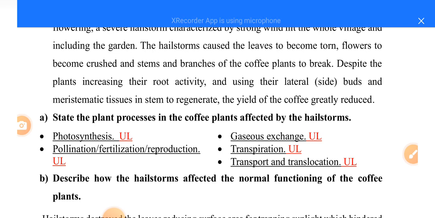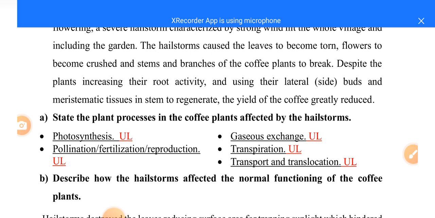When you come to flowers, what is affected there mainly is pollination. You have fertilization, and also reproduction. So those are the processes according to what is given in the scenario.